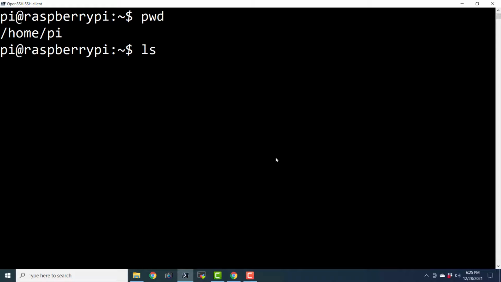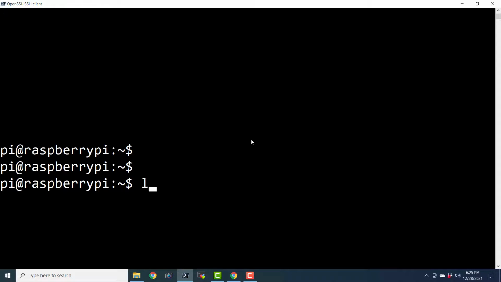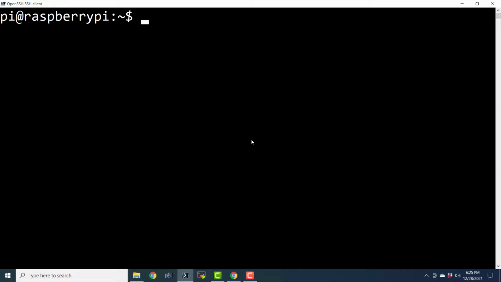Sometimes it actually becomes unresponsive. This is the very first time I'm using PowerShell for logging remotely into a Unix-like operating system, so I'm not very comfortable with it. I usually use the Bitvise SSH client or MobaXterm. So please bear with me if it doesn't respond sometimes. Don't worry, let us move forward.